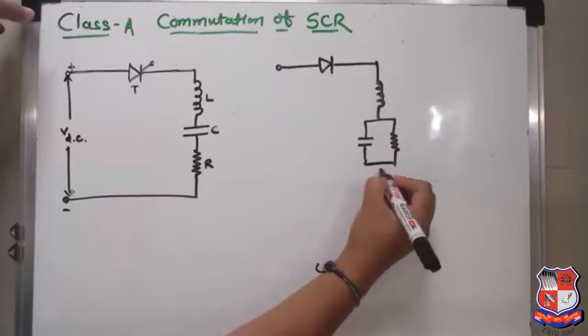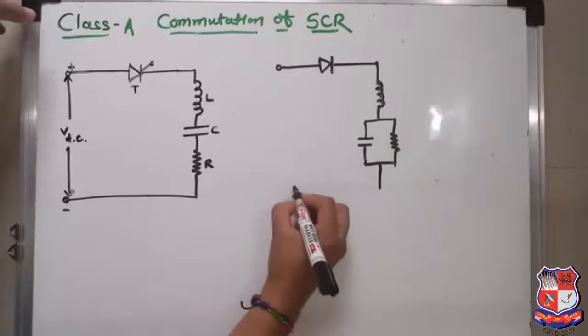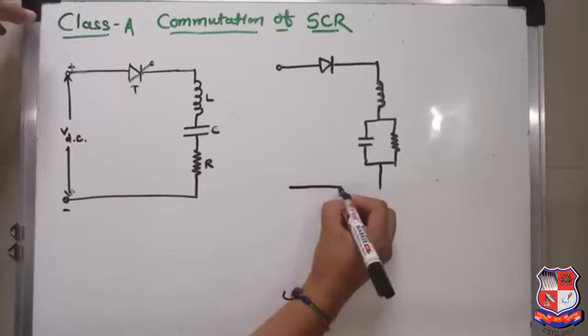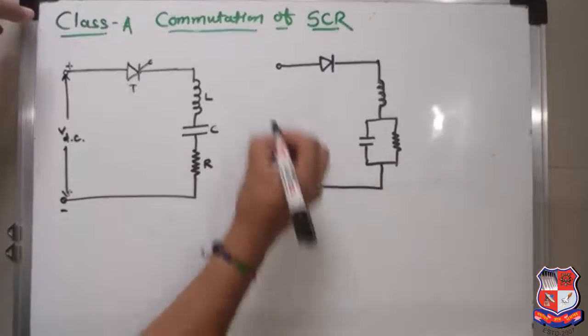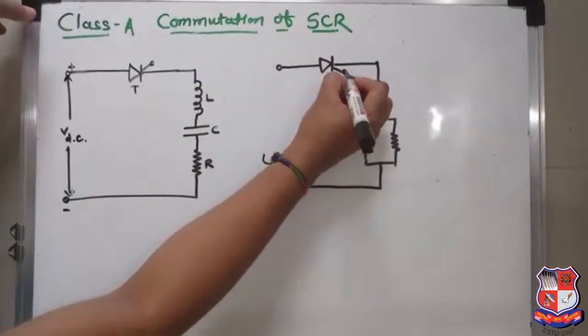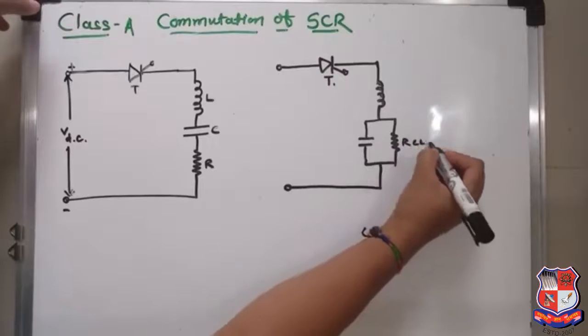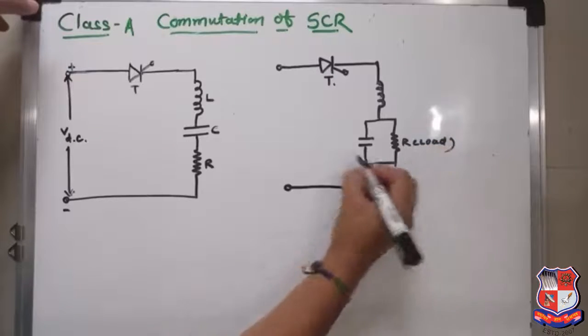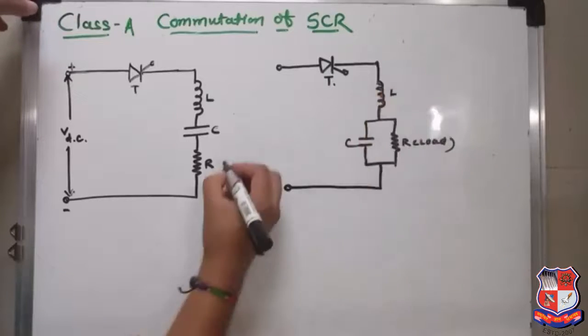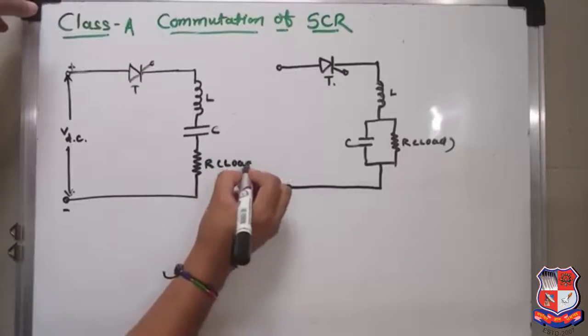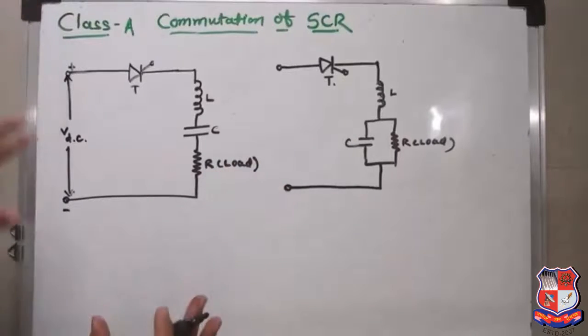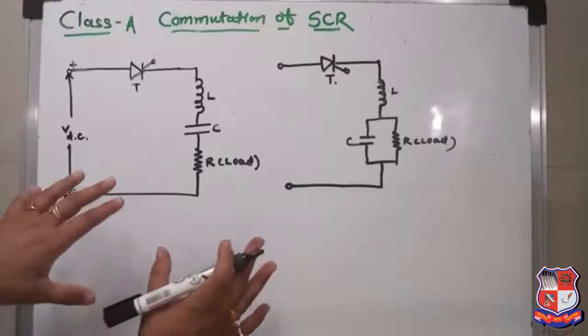That is the other way of connection of class A commutation. Here a thyristor T. Now see, R is the load. Here C and L. Here R is the load. So this is the diagram of the class A commutation.